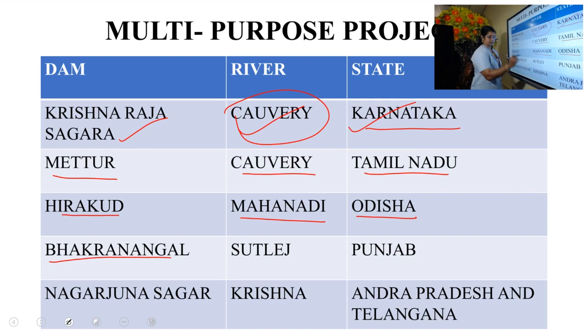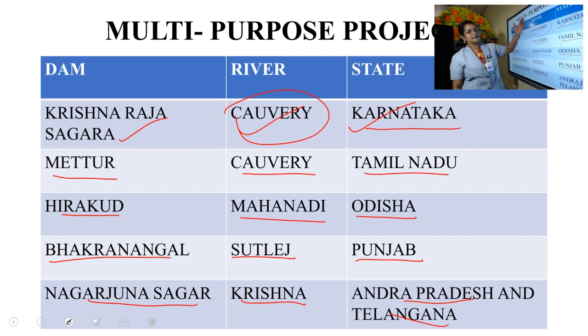Bhakra Nangal Dam is in Satluj river. It is in Punjab. And Nagarjuna Sagar Dam is in Krishna river, in Andhra Pradesh and Telangana, the states. The Nagarjuna Sagar Dam is in both, a little part is in Andhra Pradesh and a little part is in Telangana because of the partition and all. Okay. So these are the important dams you have to study.